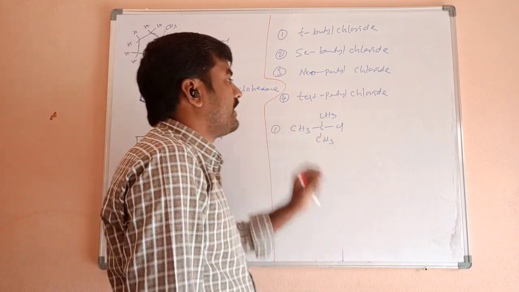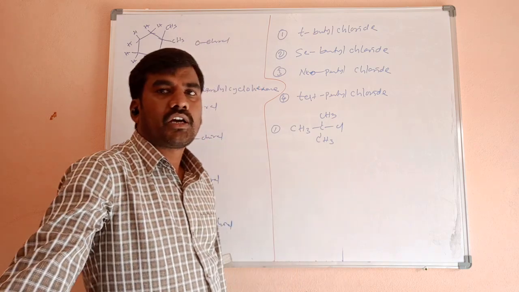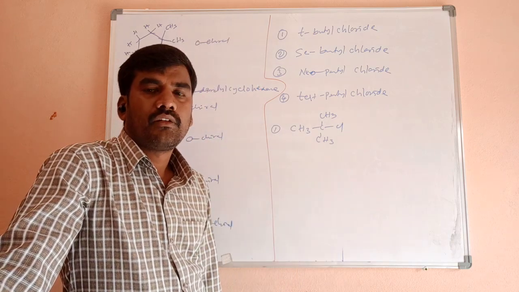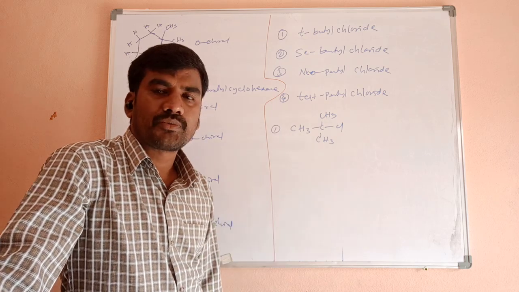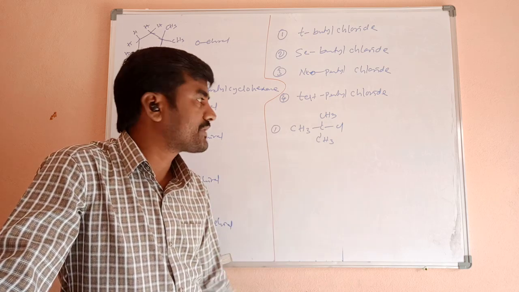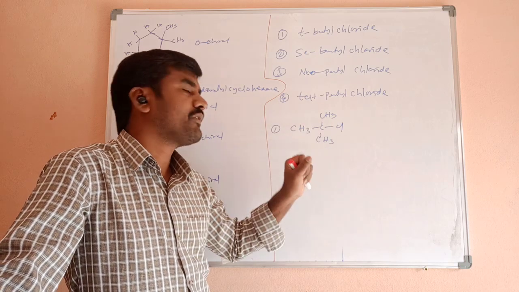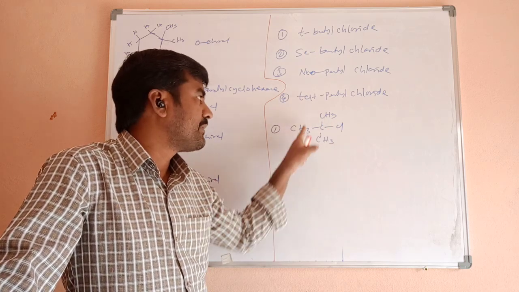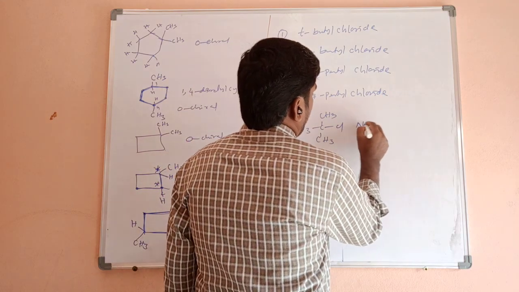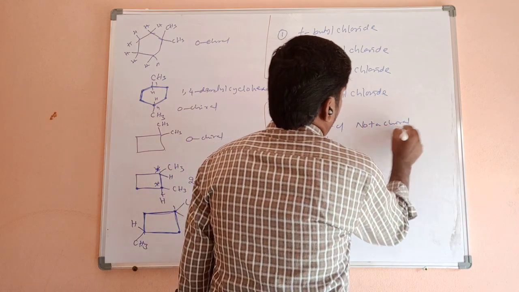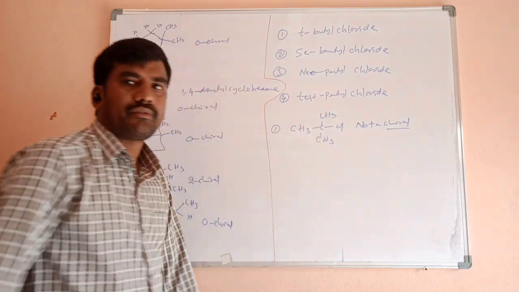What's the next condition? The tetravalency of the carbon should be satisfied with 4 different groups. Here 3 hydrogens are there, and on this carbon, 3 methyl groups are there. So this is not a chiral carbon.